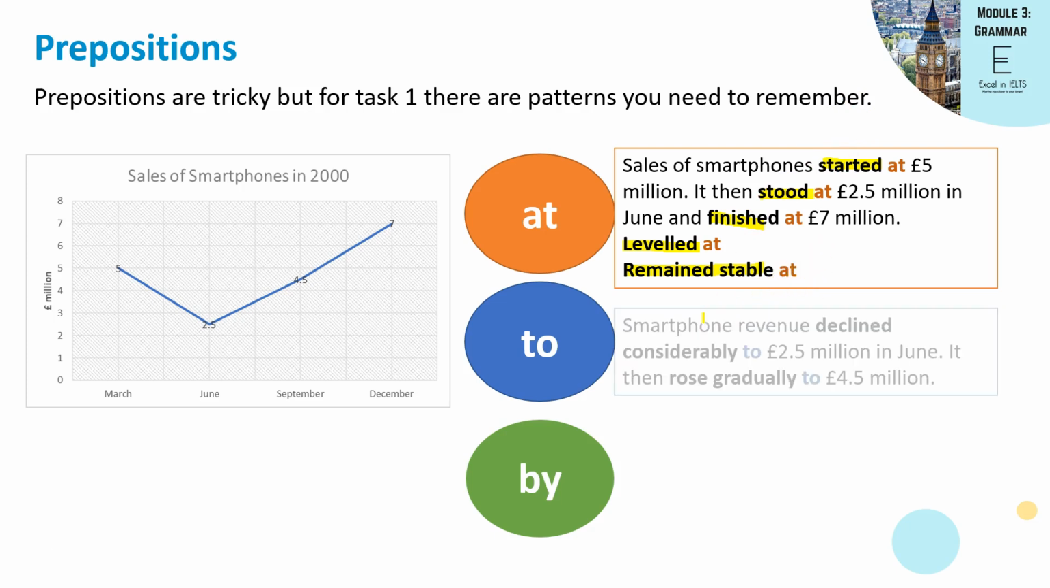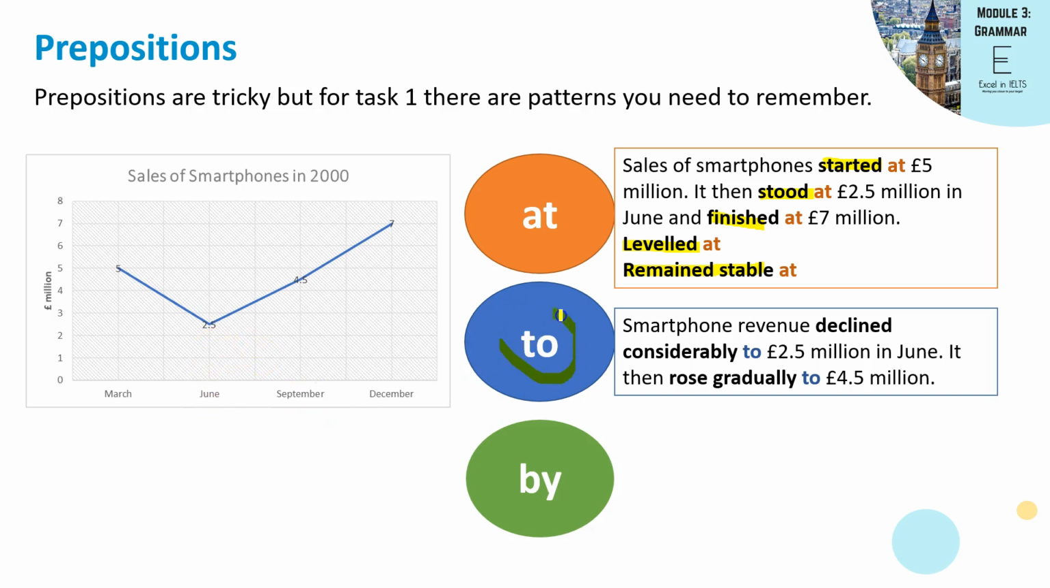The next one is to. Smartphone revenue declined considerably to £2.5 million in June. It then rose gradually to £4.5 million. So this is different, and this is used when something moves to another point in the chart. In this case, it was here, and then it moved to £2.5 million, and after that it moved to £4.5 million. So when you're talking about where something moved to, then you need to use to.